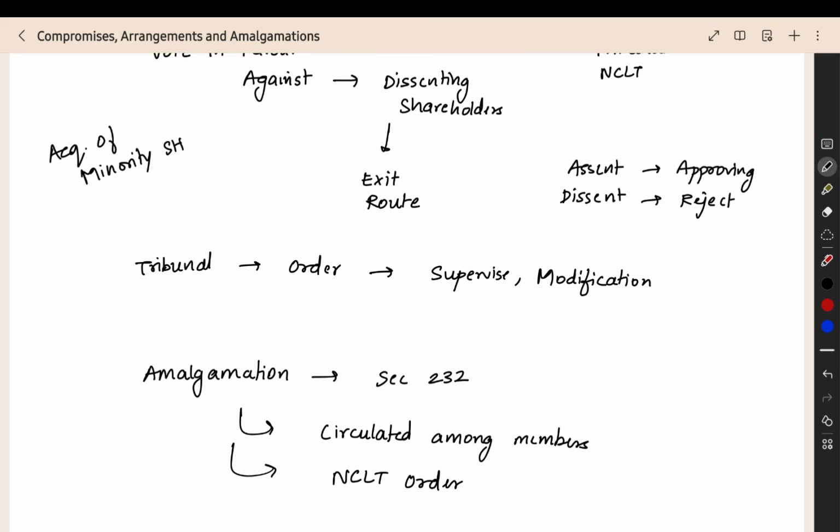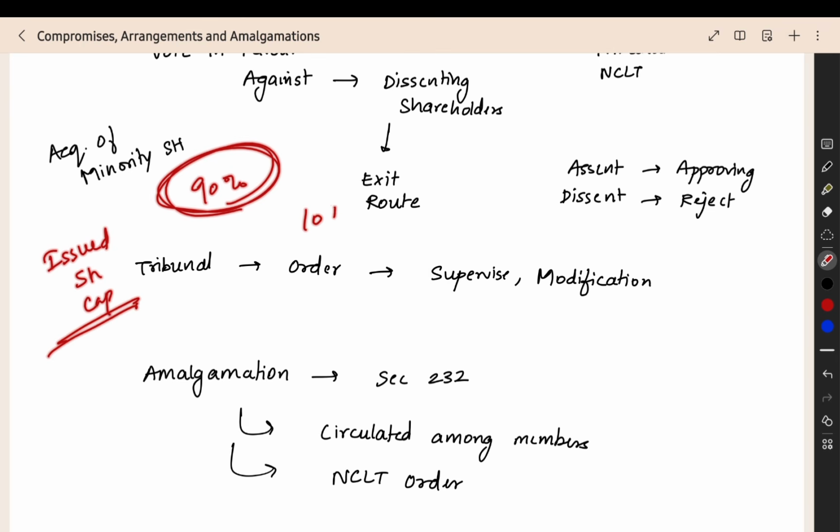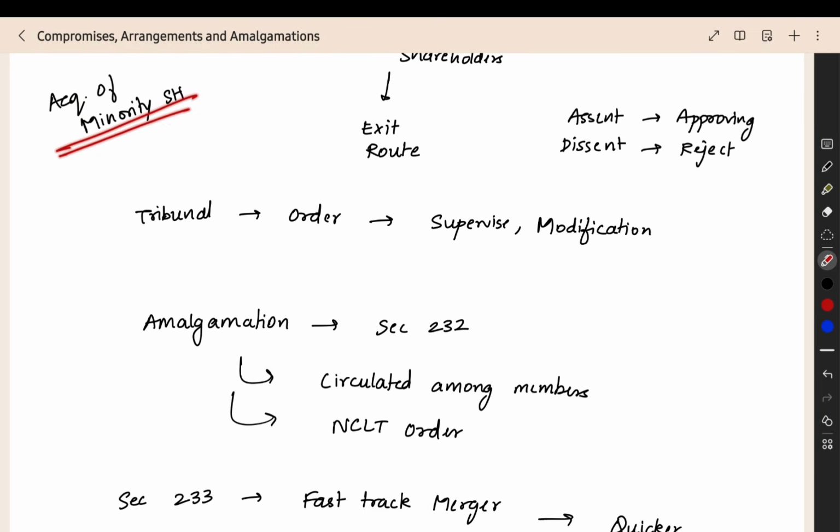For example, you are purchasing shares in the stock market, or another company is purchasing shares in the stock market. Slowly they are purchasing. Now they have got 90 percent of the shares. Out of the issued share capital, 90 percent of shares are held by that particular company only. Now, the remaining 10 percent they have to compulsorily acquire. For that only, we have the acquisition of minority shareholder section.